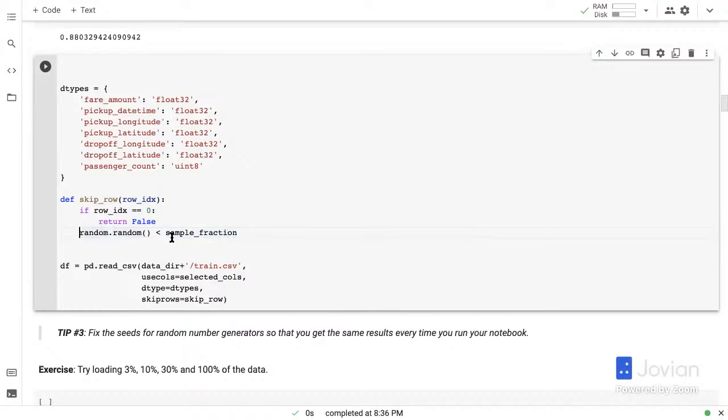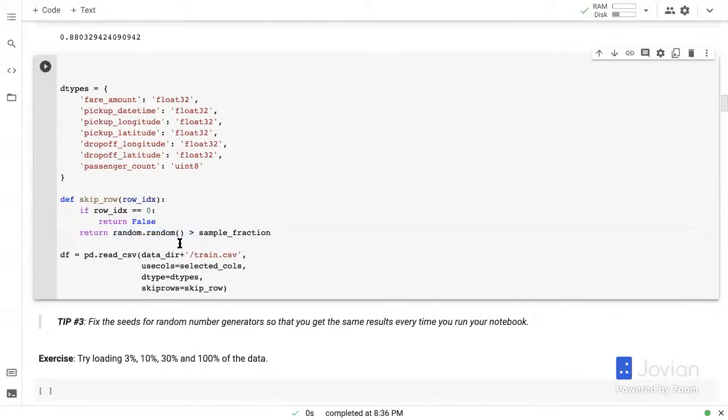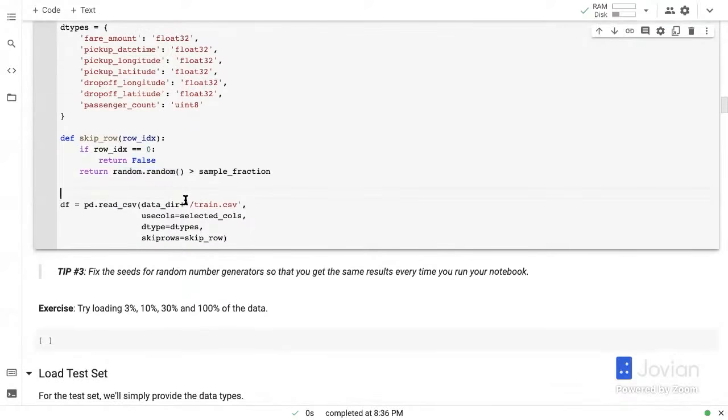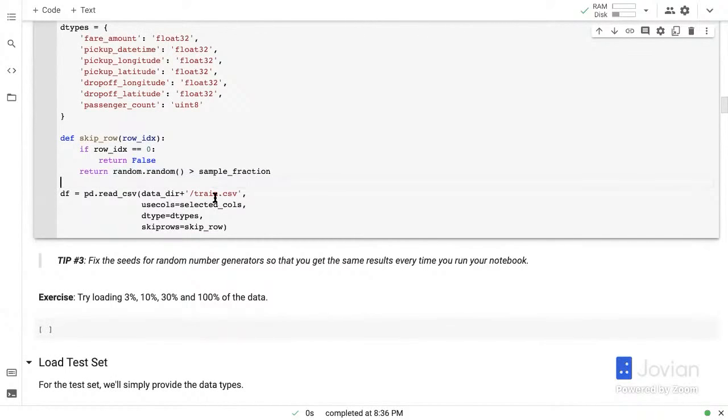So we should keep the row only if this expression returns false. So we should skip the row if this expression returns true. So if random.random is greater than 0.01, which is a 99% probability, we should skip the row. Otherwise, we should keep the row. So that's what our skip row function does. All it does is for 1% of the rows, it is going to randomly return false, which means keep the row. And for 99% of the rows, it is going to return true, which is to skip the row.